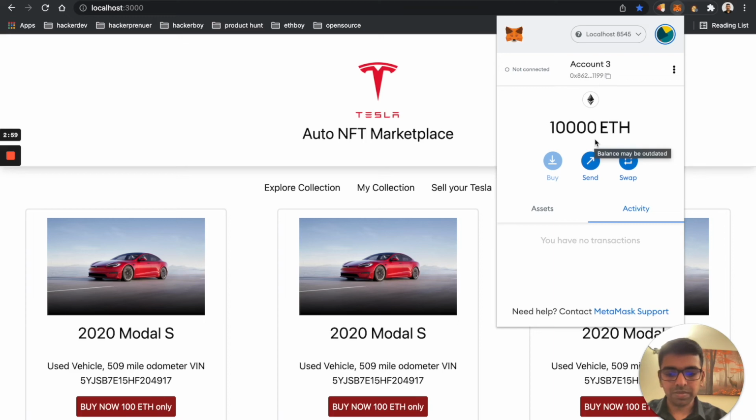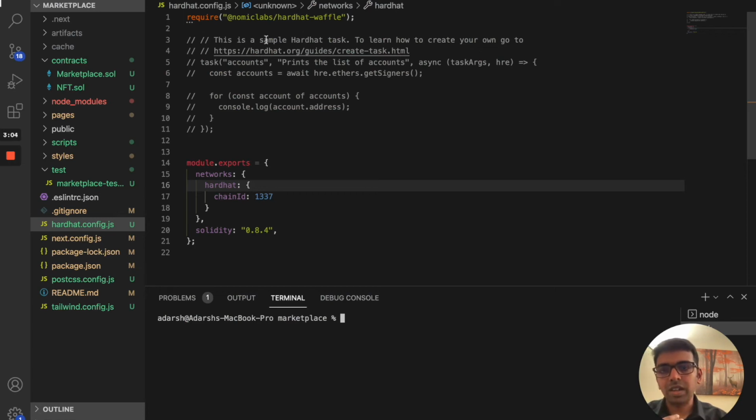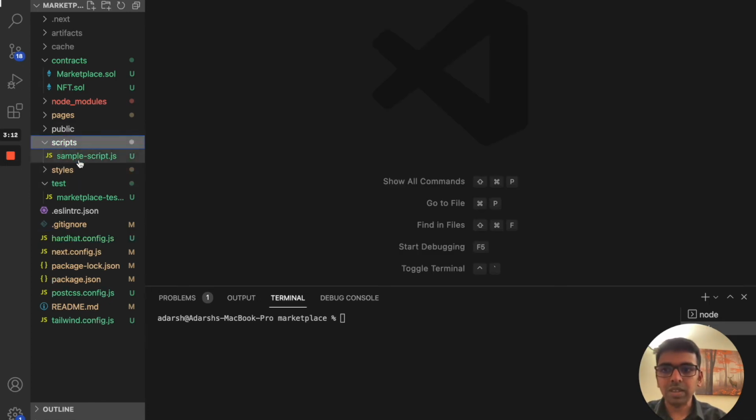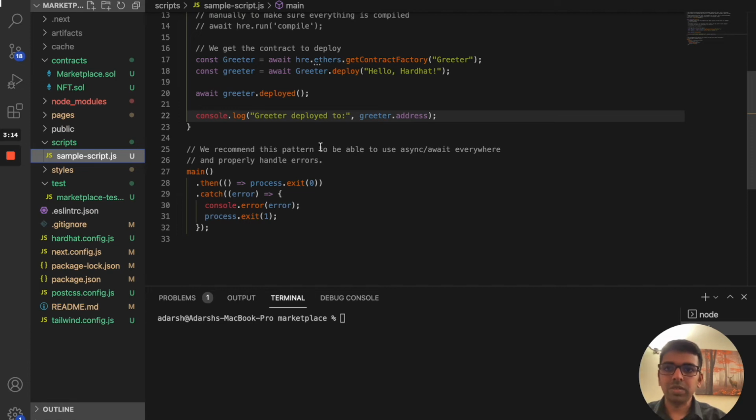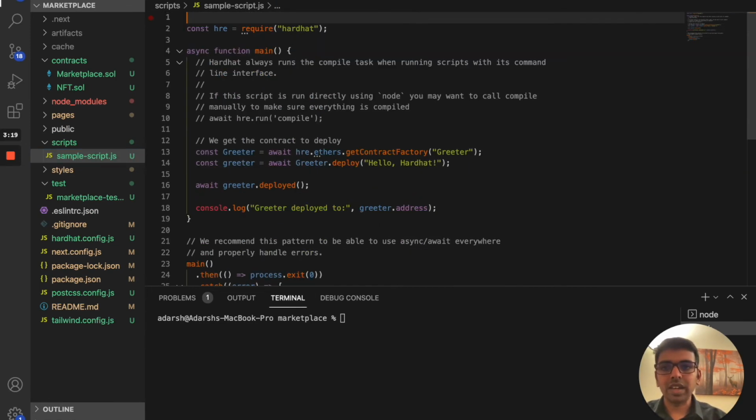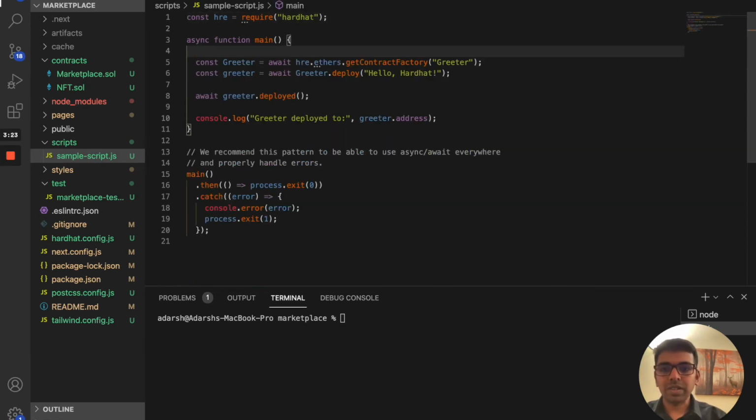That's one thing. So far we were testing our contract code using Hardhat config, and we were testing it using the test itself, right? So we never deployed that to any local network. To deploy to the local network, we need to have something called a script. When we initiated Hardhat, it created a sample script for us. Let's use the same sample script to deploy both our marketplace contract and the NFT contract.